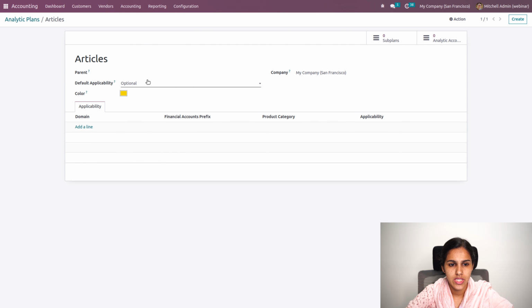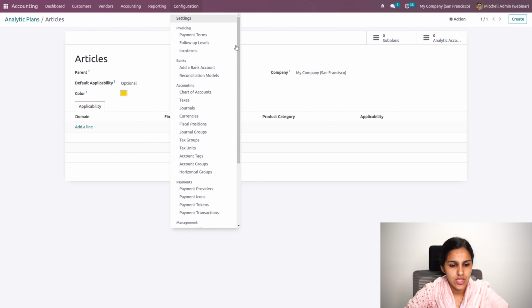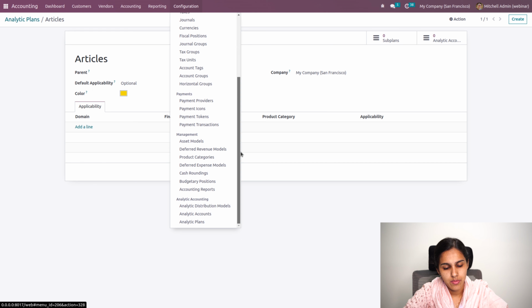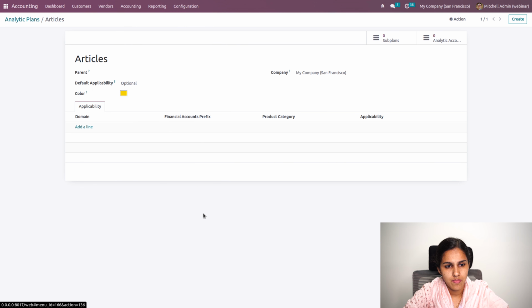I'll just leave this, and you can also add the parent plan, that is the analytic plan for this. I'll be creating just one plan as article, and also creating an analytic account.